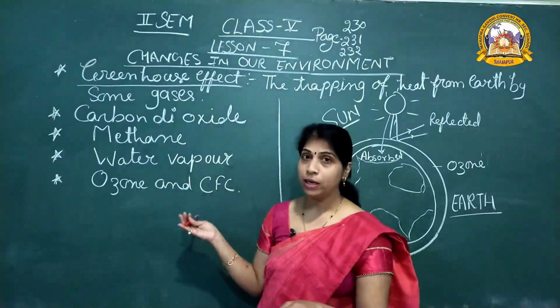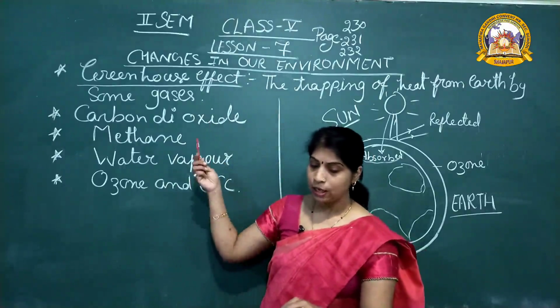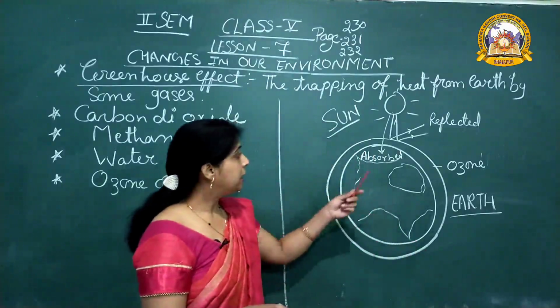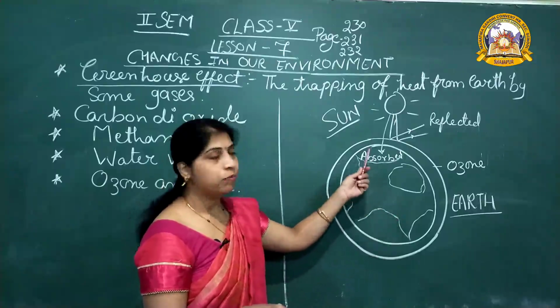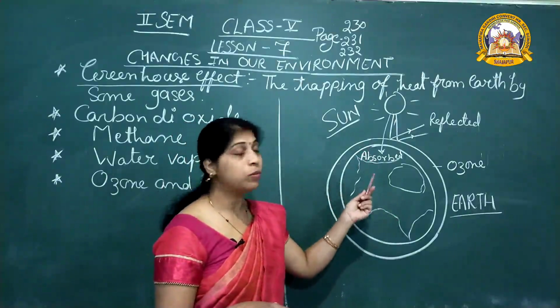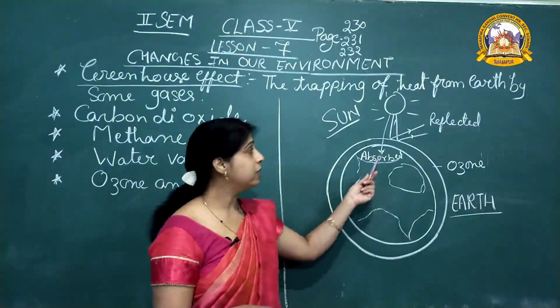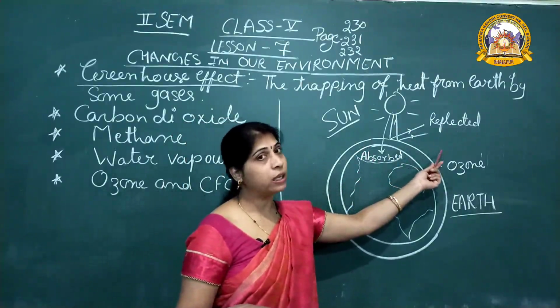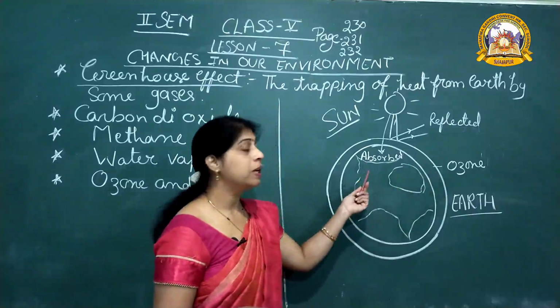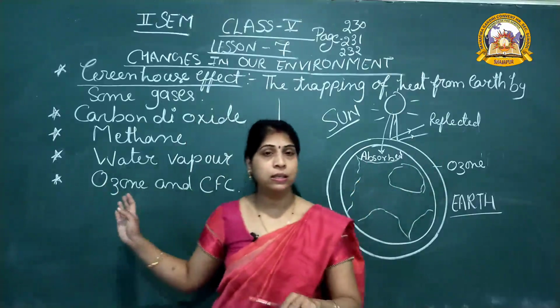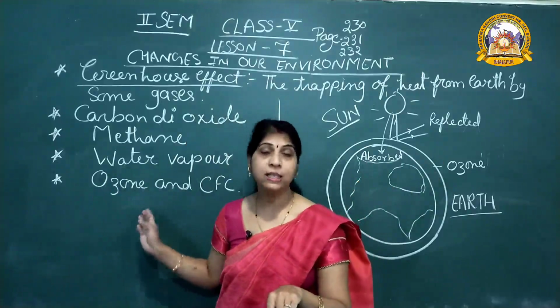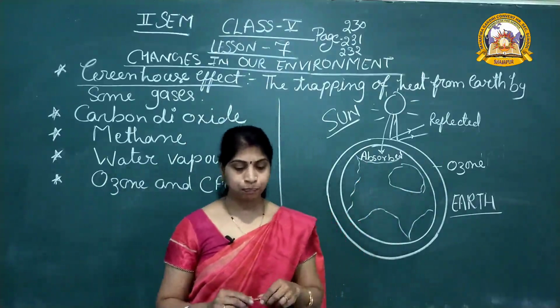So these are the main greenhouse gases. When the sun's rays come on our earth, some harmful rays are immediately reflected, but some are absorbed by this special type of gases, greenhouse gases.